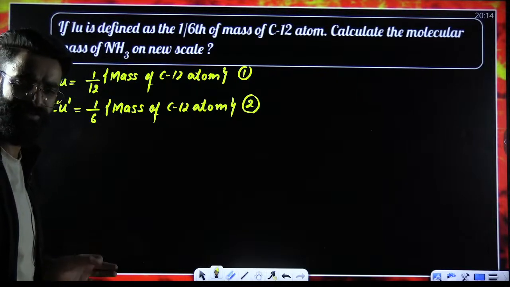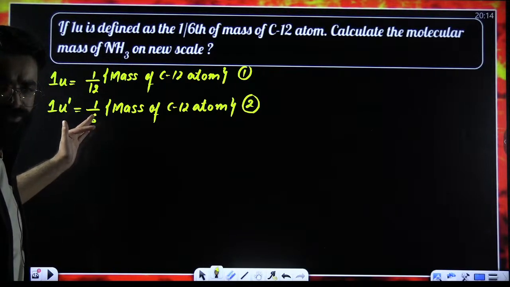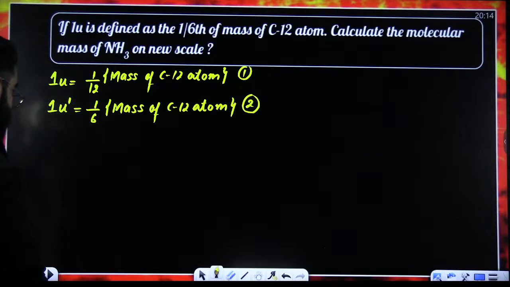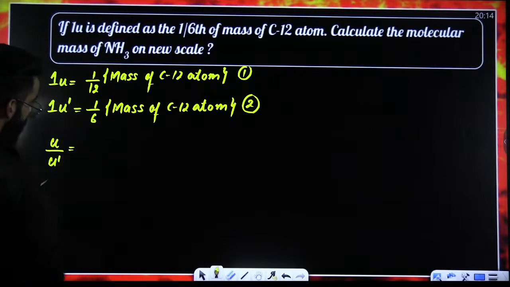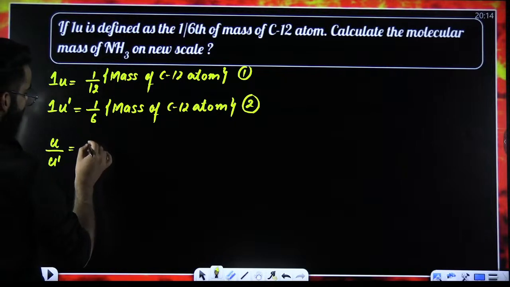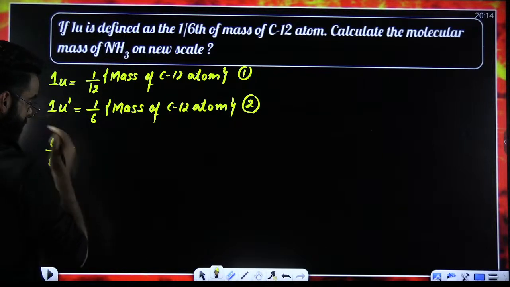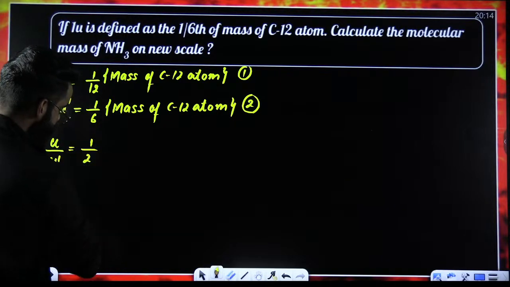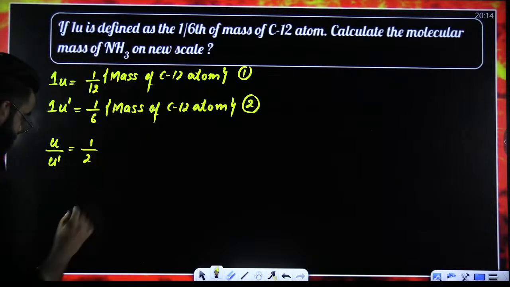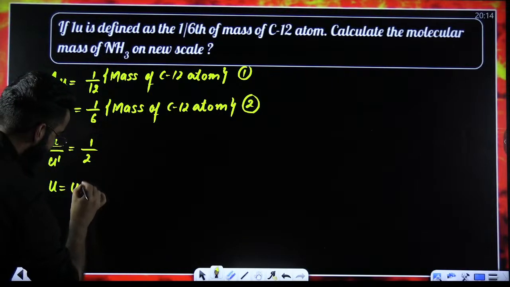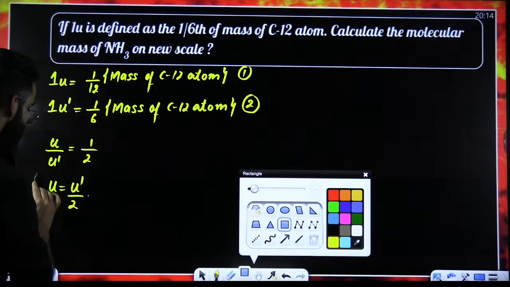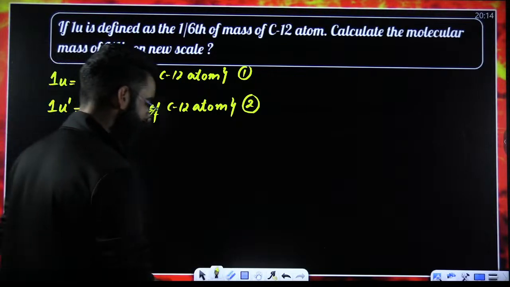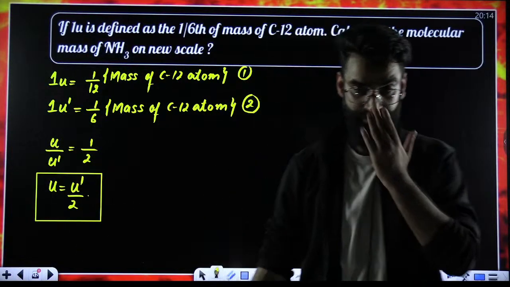What I'm going to do first is divide these two equations. So you get U divided by U dash is equal to, in the numerator 1 by 12, in the denominator 1 by 6, so it comes out to be 1 by 2. The mass of carbon-12 cancels out. So I would say U is nothing but U dash divided by 2. So my first thing is done. I got the relation between U and U dash.